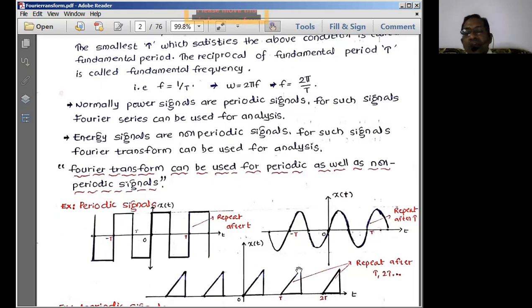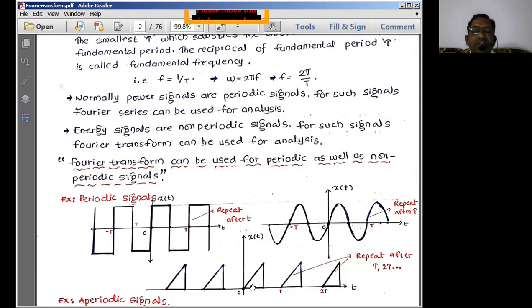If we get a finite value, this is nothing but aperiodicity. We are not bothering about the other signal time periods. We bother about only a single time period, and we find out the finite value of this particular signal, which is called an energy signal. When you extend this for an infinite duration, it is simply converted into a periodic signal. So therefore, a power signal is going to be a periodic signal, and an energy signal is going to be an aperiodic signal, right?